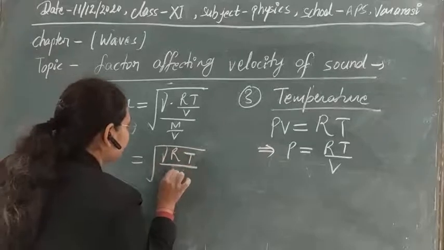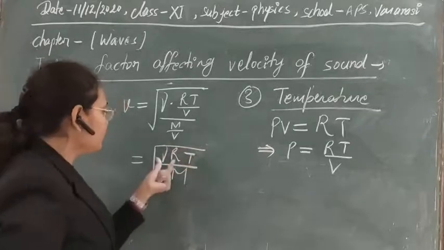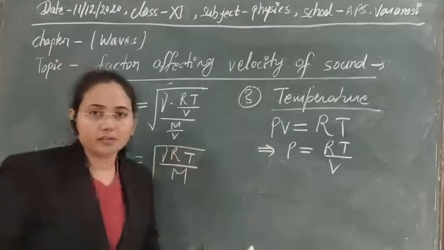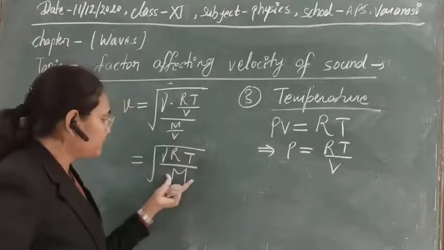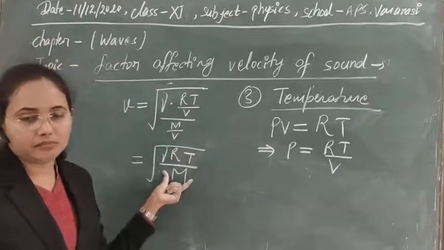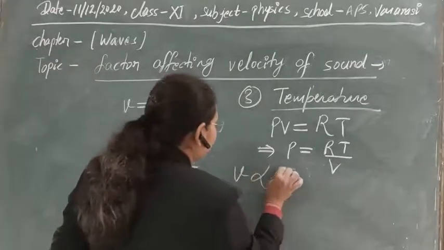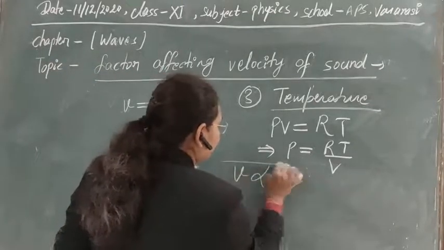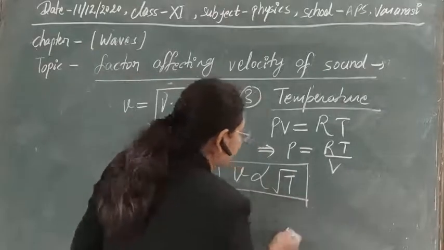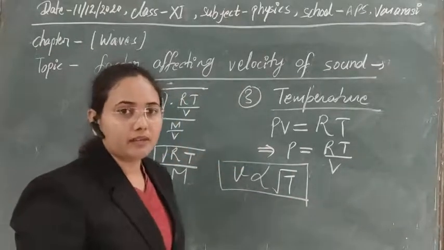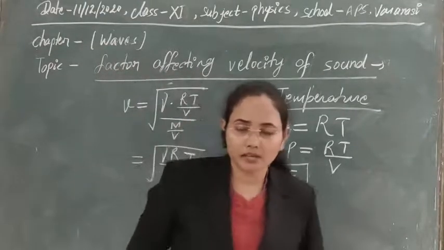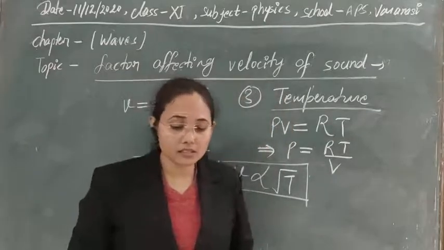gamma RT upon m. Clear? So these two things are constant for a particular gas medium, and suppose the mass of the system is constant, in that case velocity is directly proportional to the root of the temperature. Meaning if greater is the temperature of the system, greater will be the velocity of the system. Reason why?